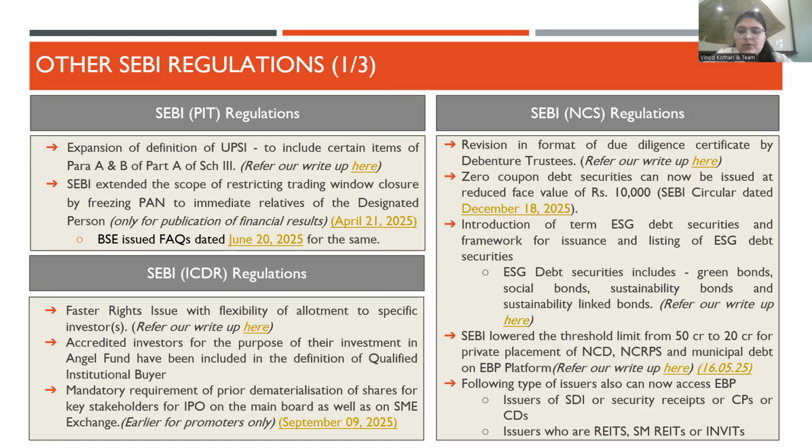Then there was an amendment on the electronic bidding platform. So electronic bidding platform is a platform where the private placement of NCD happens, and the mandatory limit for making the issuance through this platform was earlier 50 crores, which now has been reduced to 20 crores. And earlier, the platform was accessible to only the issuers of NCDs, non-convertible redeemable preference shares, and commercial and municipal debt securities. But now the issuers of certain other type of securities, such as REITs, InvITs, commercial papers, security receipts, etc., can also approach this platform.